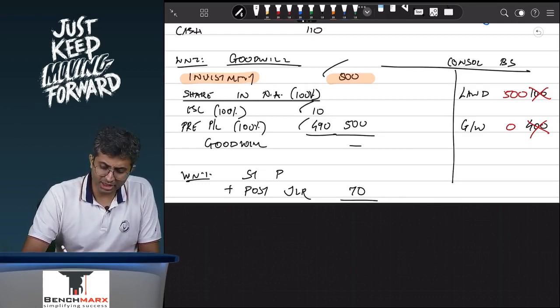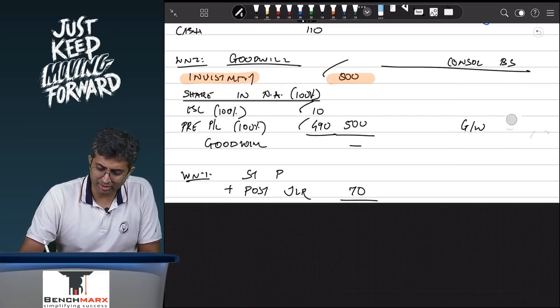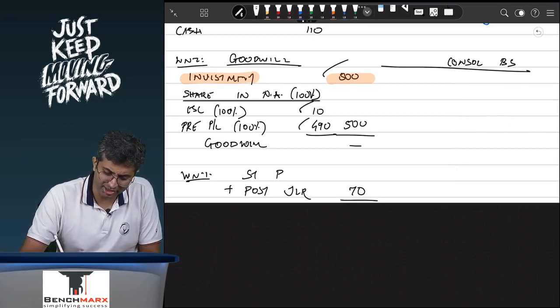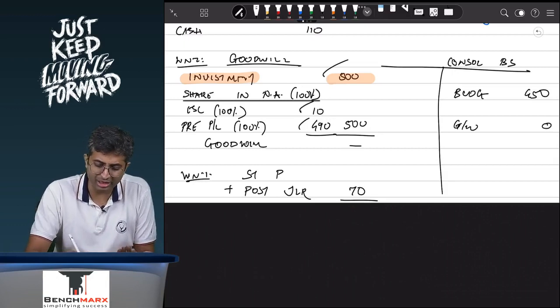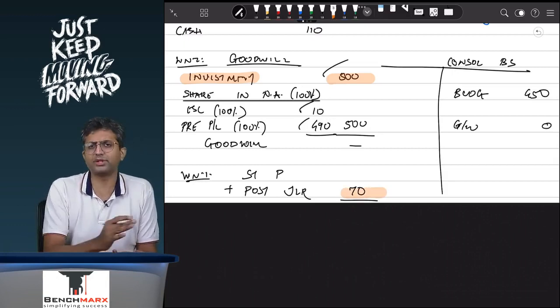Are we clear with this? In my consolidated balance sheet, my land, in this case let us say my building, will appear 1 year later at 450, goodwill will still appear at 0 rupees, and my share in profit along with the parent's profits will be at 70.